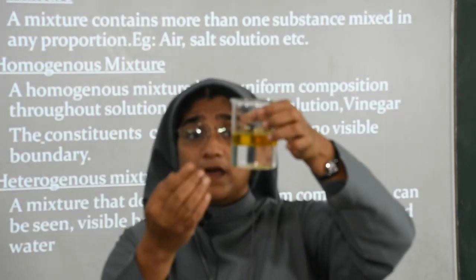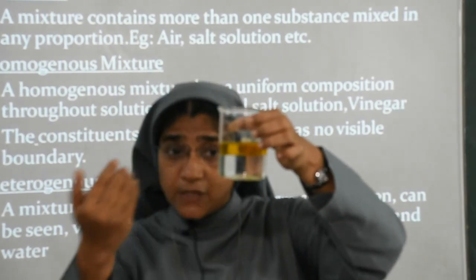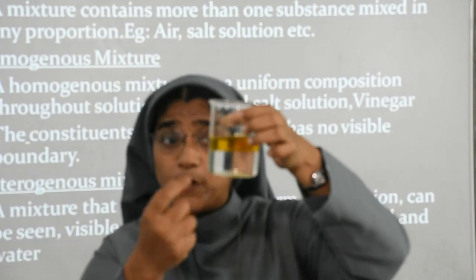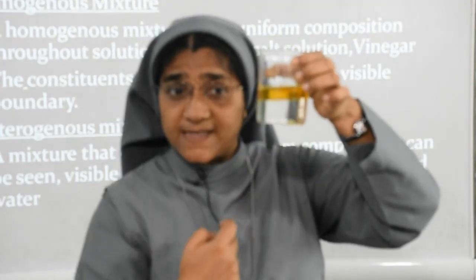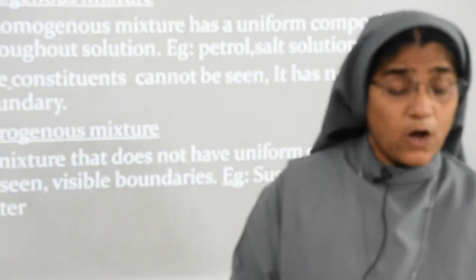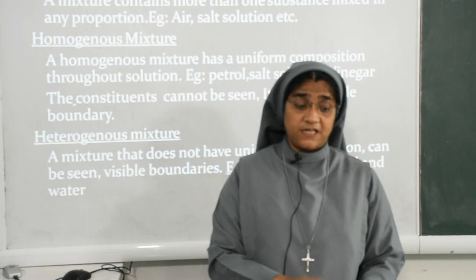So we can separate it with the separating funnel. We can separate the oil with the help of the separating funnel. Also, you can see the visible boundary. The constituent particles we can see, the oil, because oil does not dissolve in the water. So this is a heterogeneous mixture. Did you get it? Homogeneous mixture and heterogeneous mixture.